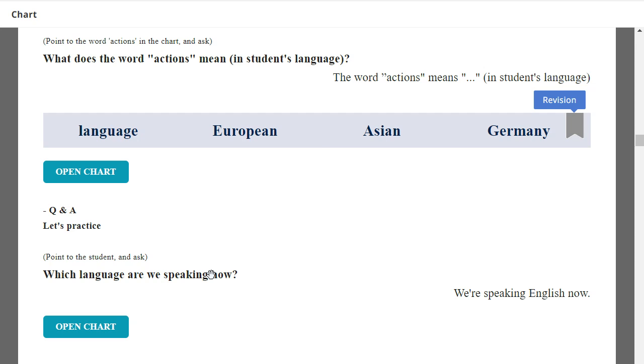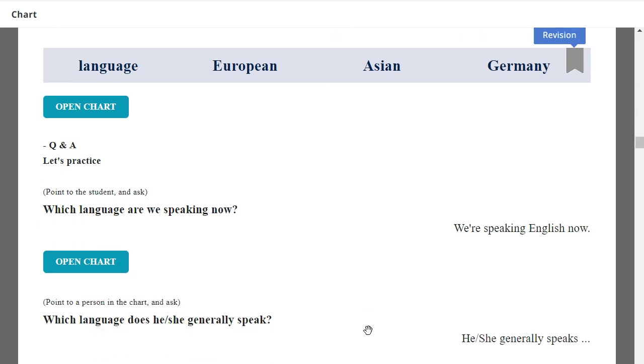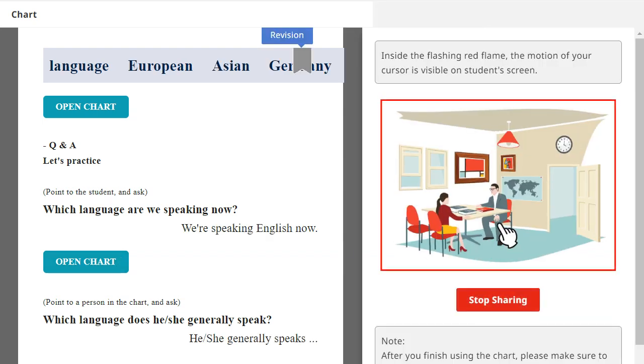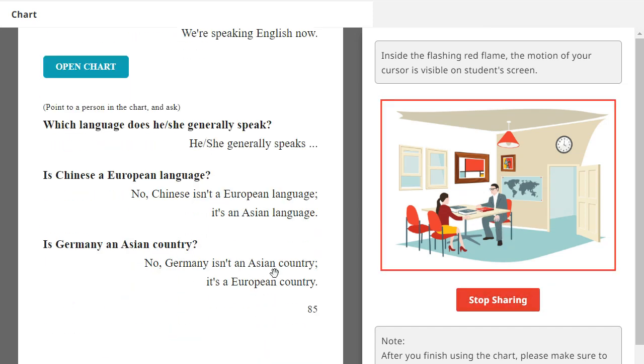Very good. Which language are we speaking now? We are speaking English now. Which language does he generally speak? He generally speaks English. Very good. Is Chinese an Asian country?